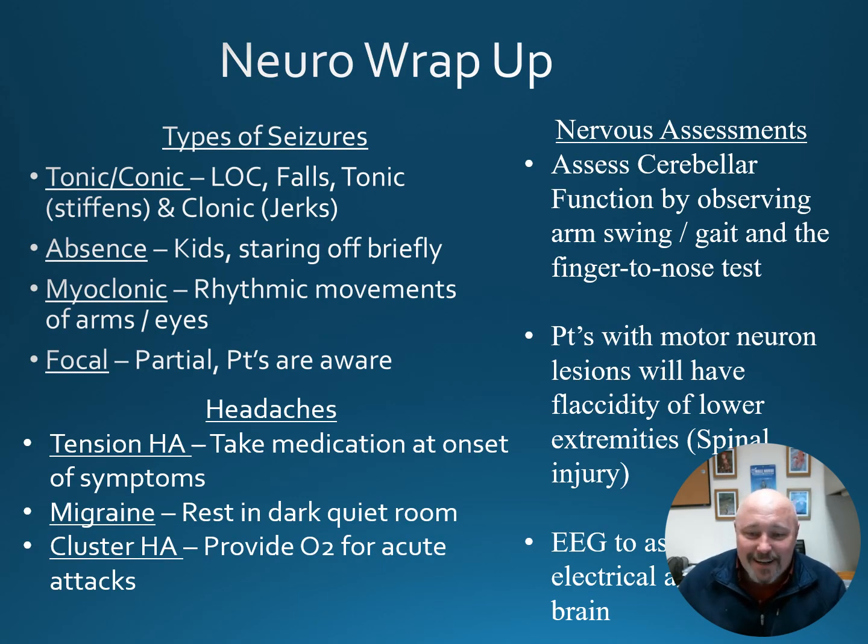And finally, I've got a good wrap up slide here at the end. I know we talked a lot to help differentiate between the types of seizures, a tonic-clonic versus absence versus myoclonic versus focal. Also differentiating the different types of headaches and things to keep in mind for nervous system assessments.